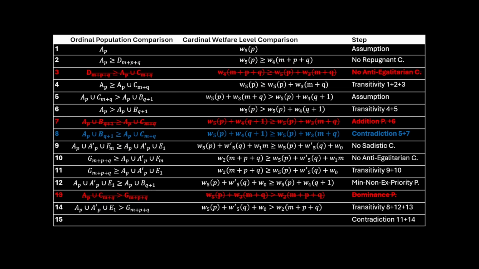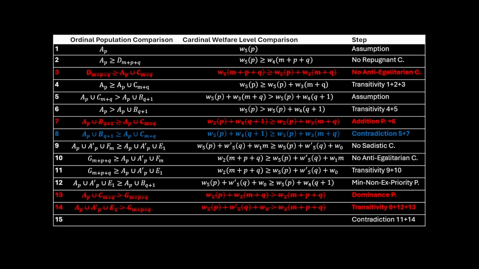We also can notice that step 14 requires step 13 and an application of transitivity. Because step 13 is untrue, that transitivity should not be able to be applied to step 14, which means that we can say that step 14 is untrue. And we can further notice that step 15 requires step 14 for a contradiction.